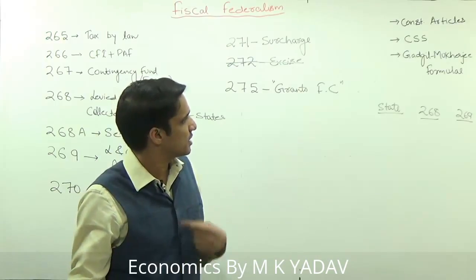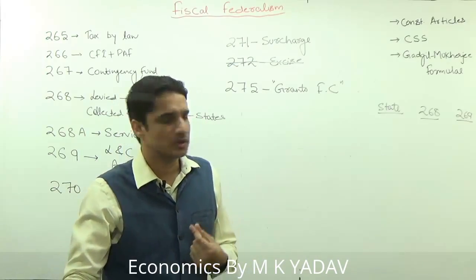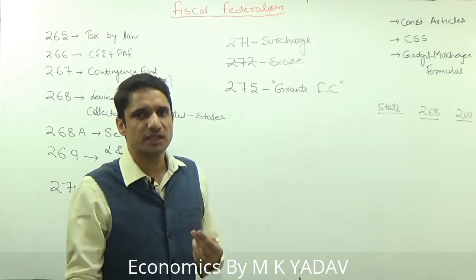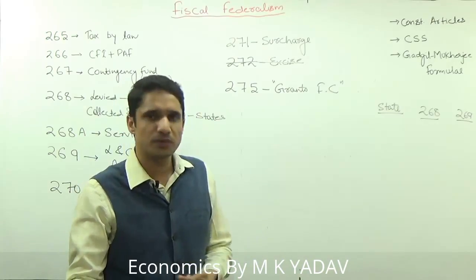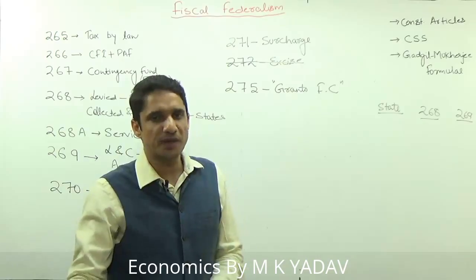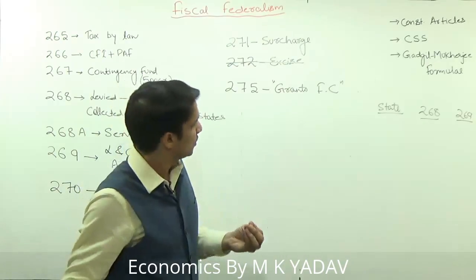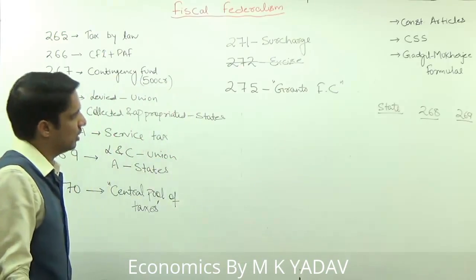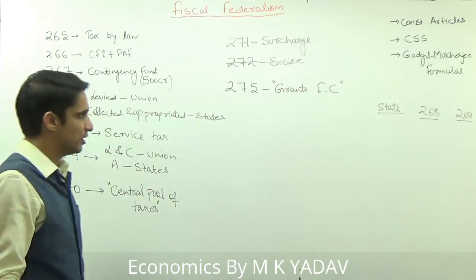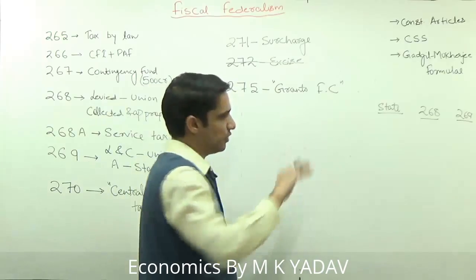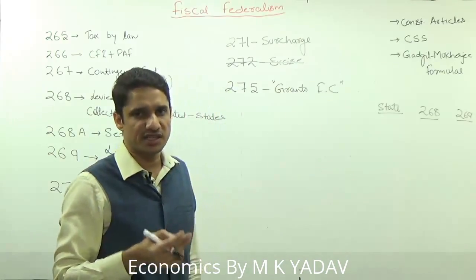Then there were grants given to the local bodies, then grants for disaster management, then sector specific and state specific grants. So these 5 types of grants were given before the 14th Finance Commission, but the 14th Finance Commission removed the last 2, it means sector specific and state specific.